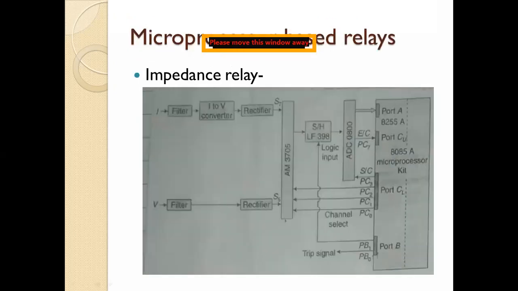Now the next point is the microprocessor based relays. There are different microprocessor based relays. The first one is the impedance relay, the second is the reactance relay, and the third is the mho relay. We have seen these relays, the impedance relay, reactance relay, and mho relay. That is the general relay. But these are the microprocessor based relays.